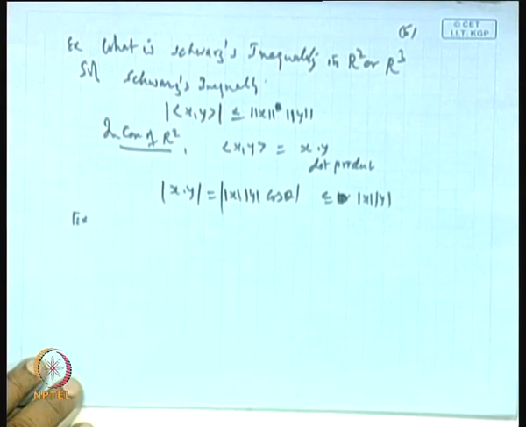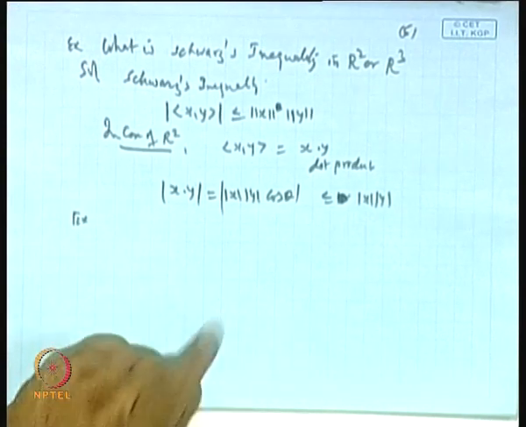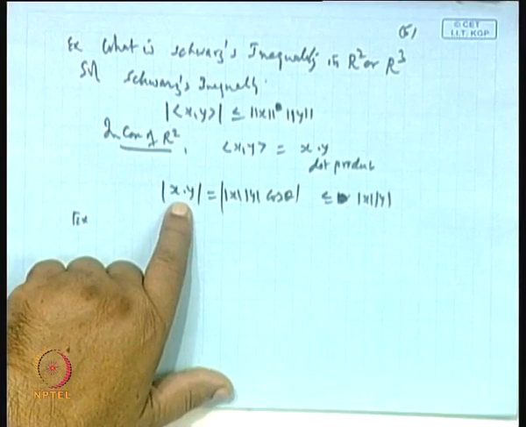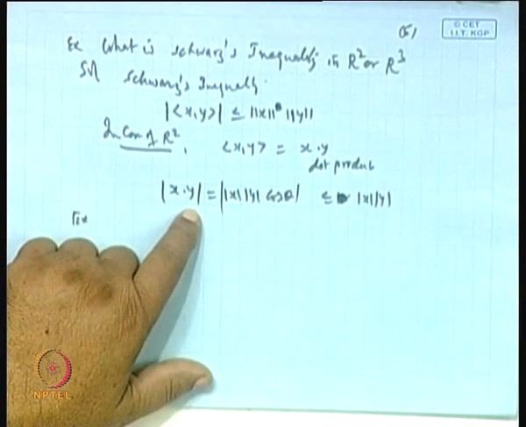Sir, in case of R 2 or R 3 it is very simple to find some type of angle theta. In higher dimension, can we define the angle from the Schwarz inequality? Yes, we can define it. For the higher order, find out the dot product, divide by the length of the vector x and the length of the vector y, and you will get the cos theta.